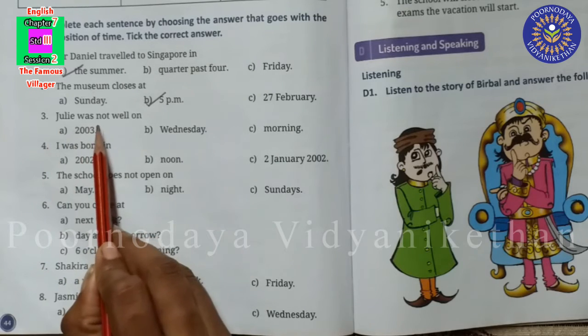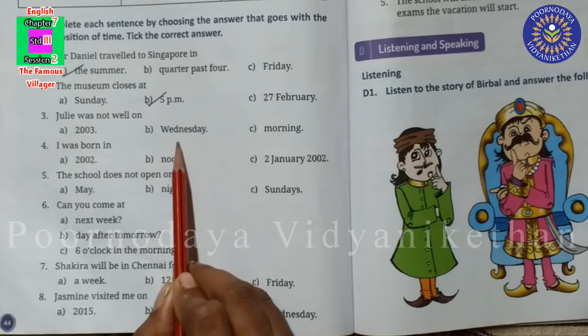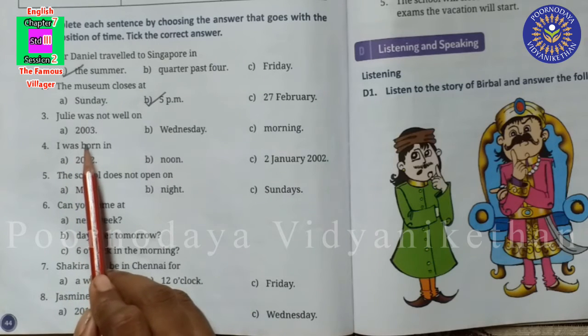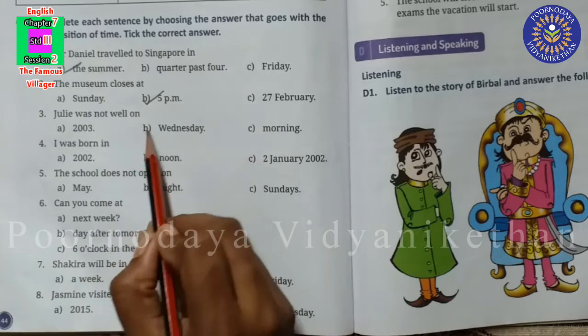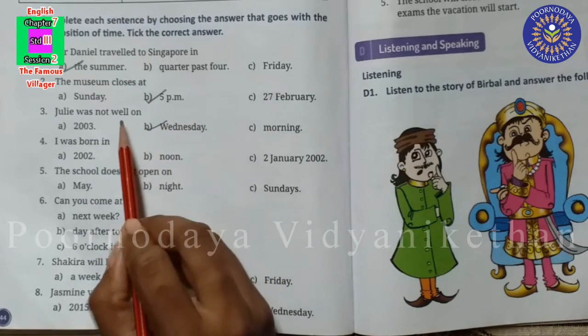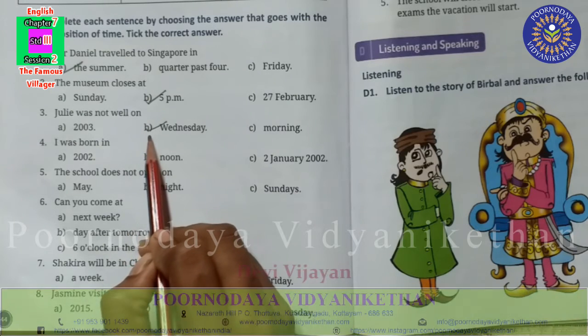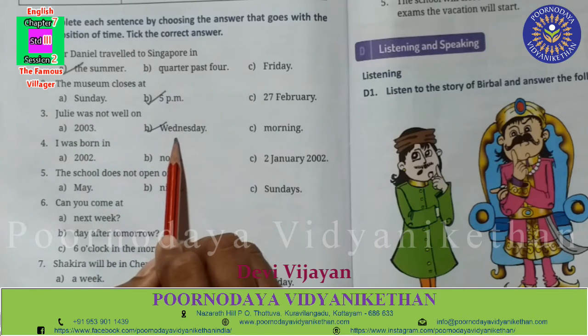Julie was not well on Wednesday. Can you tell me which is the answer? Julie was not well on, yes, Wednesday. So we learned that we can use on with day of the week. Julie was not well on Wednesday.